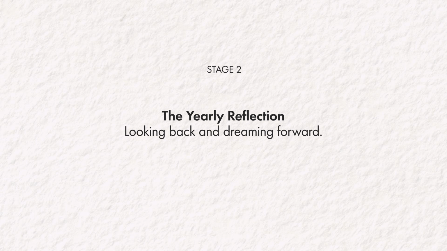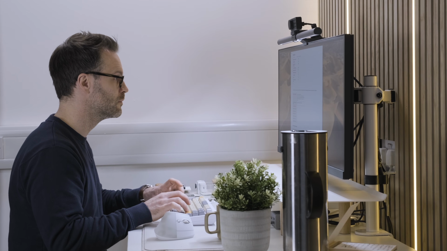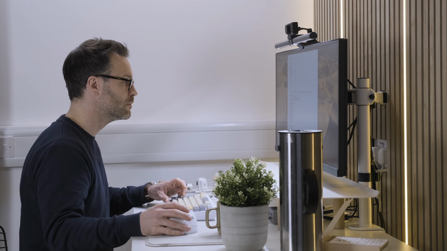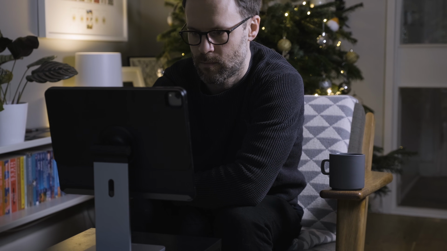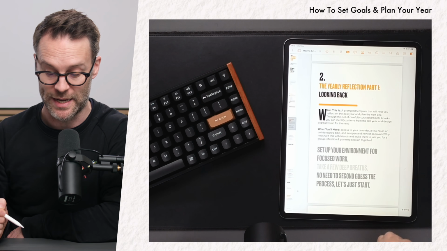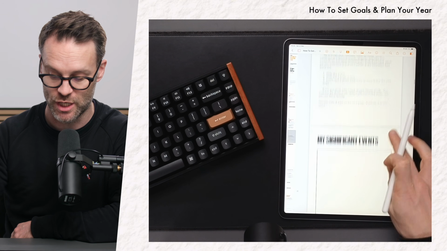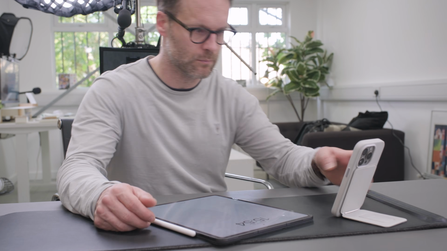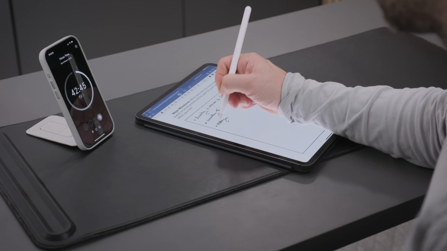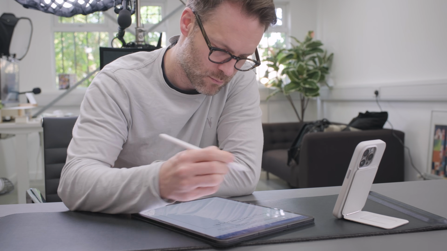Right, section 2. Let's now move on to completing your yearly reflection. And to do that, I'm going to want to either jump to my system here where we can do it within a PDF. Now, the great thing about an iPad for reflection is you can actually write details into an iPad PDF, so you could do it like that. But let's talk first of all about the yearly reflection.